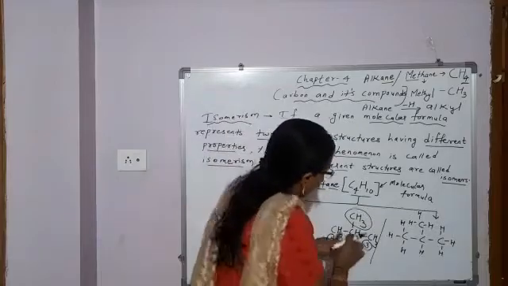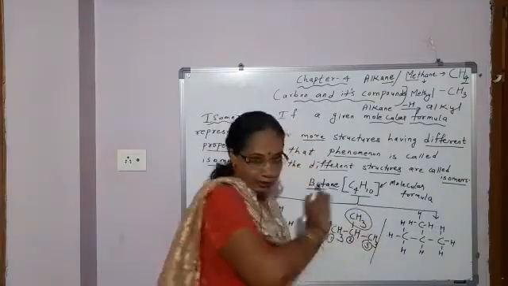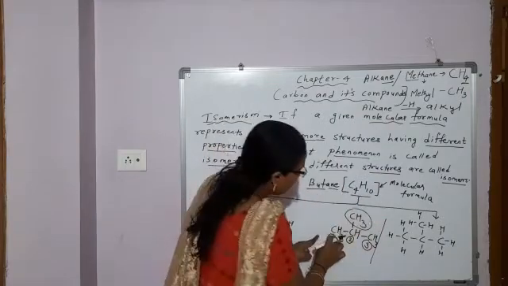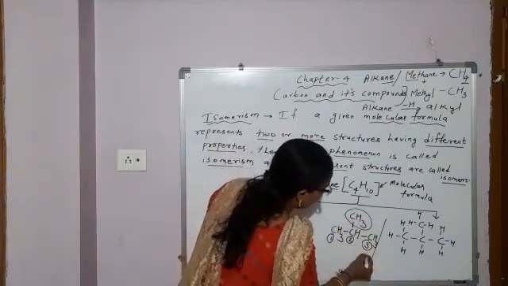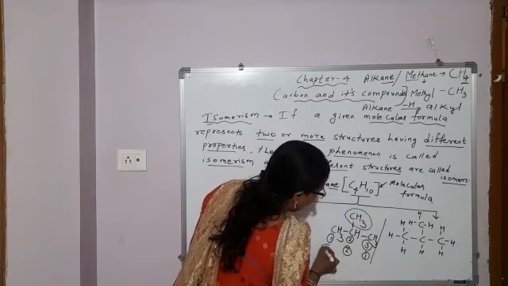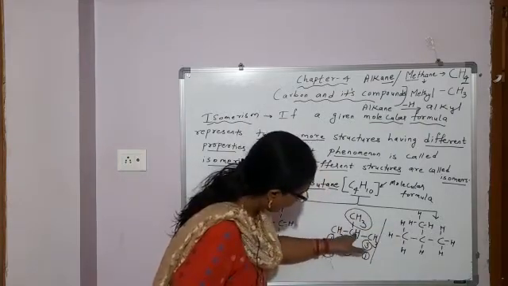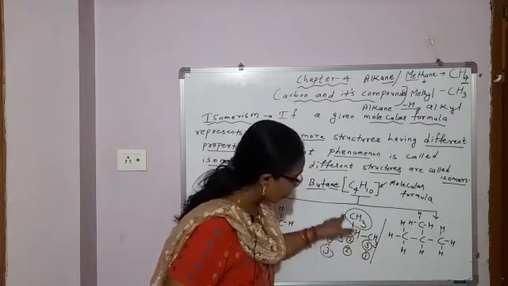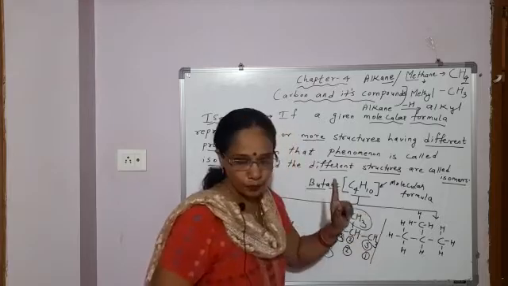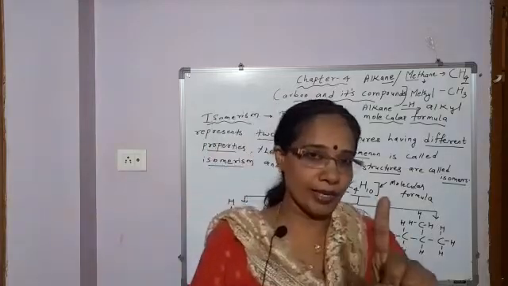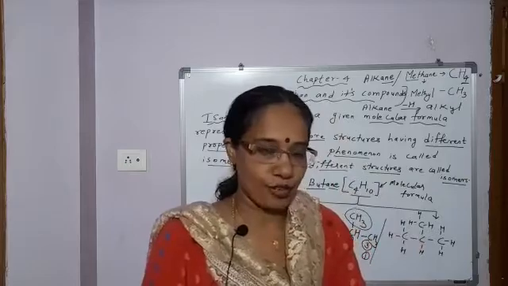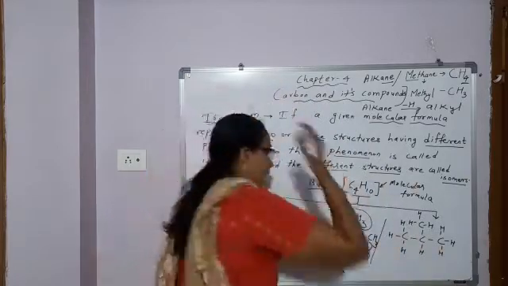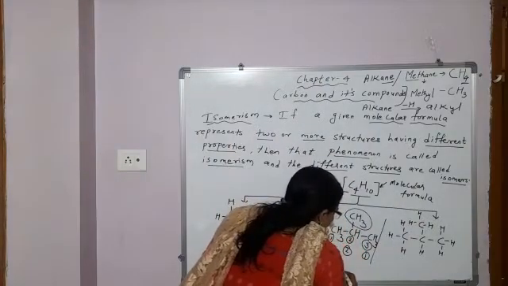Okay. So this is the first, second, third carbon atom. The carbon atoms in a straight chain, you will number them. When you number them 1, 2, 3, or in any way, the second last carbon atom is this one. To the second last carbon atom, which group is attached? Methyl group. So when one methyl group is attached to the second last carbon atom, students, the prefix used, prefix meaning before the name, is iso. What is the prefix used? Iso.